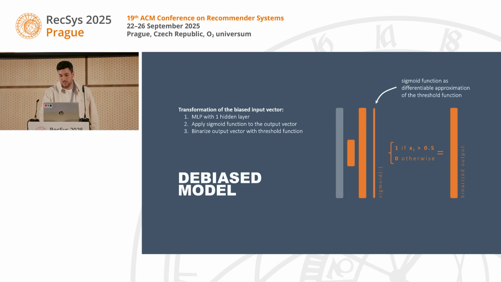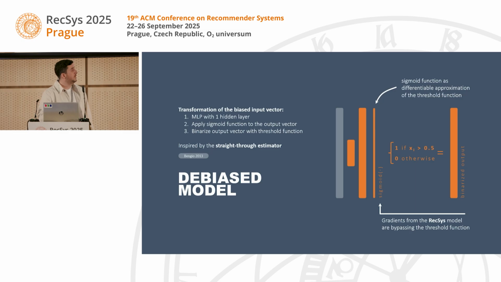As the threshold function is non-differentiable, we need to approximate it, which is why we use the sigmoid function as a differentiable approximation. And then we basically take the gradients from the RecSys model and bypass our threshold function such that it is end-to-end trainable. This whole method of binarization is inspired by the straight-through estimator, which is a popular vector quantization method.